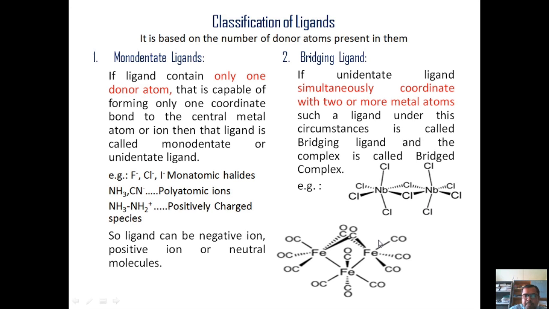So it is also a type of bridging ligand, and the complex which is formed is called a bridge complex here, because carbon monoxide is acting as a bridge between these two Fe. This carbon monoxide is also acting as a bridge between these two Fe. So this is called a bridging complex, or the ligand which is involved is called a bridging ligand.